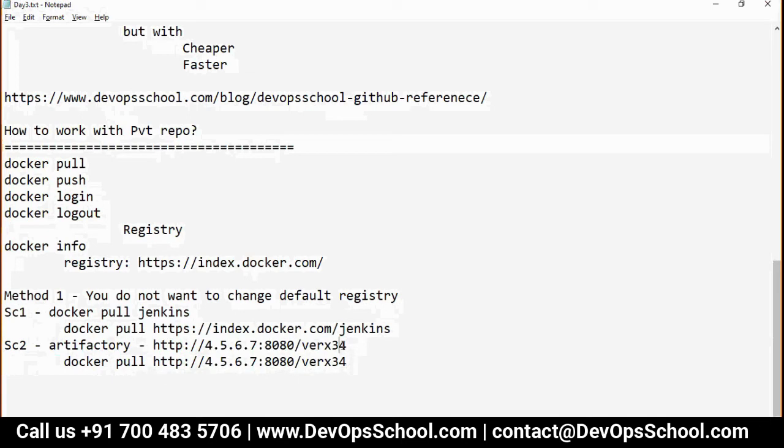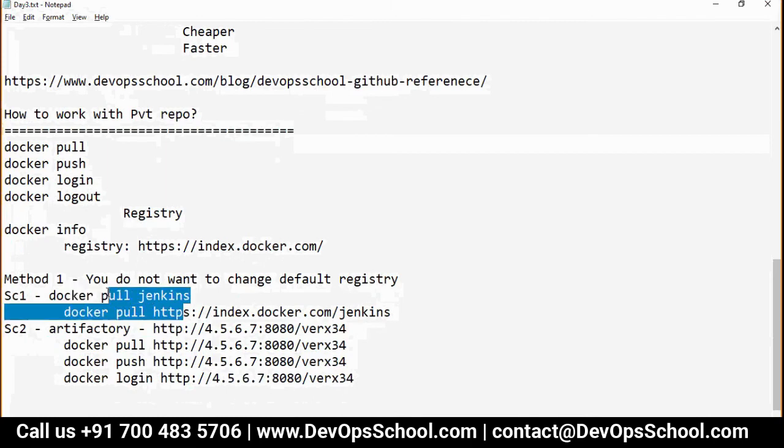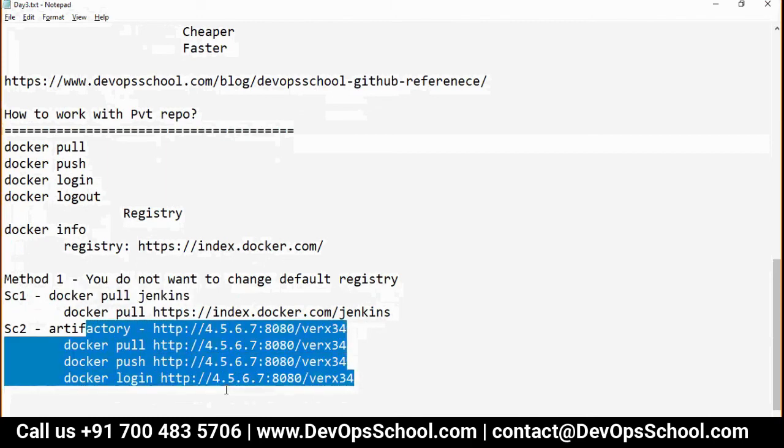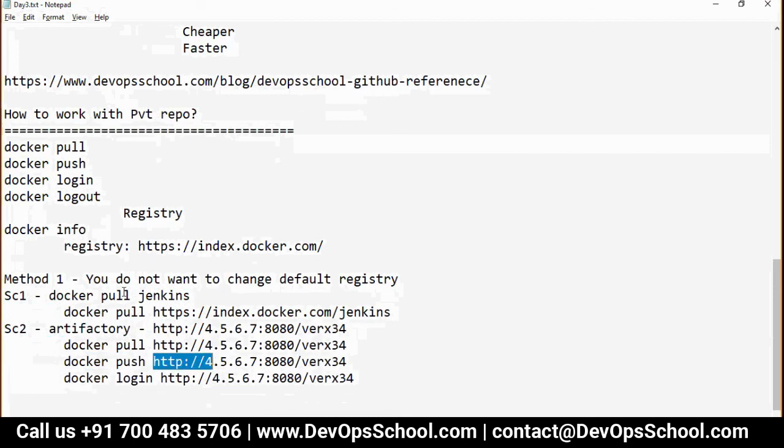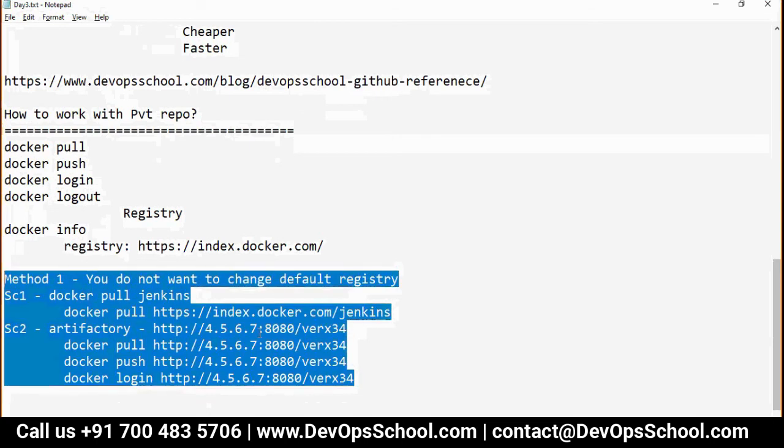Now, this is your real image path in the Artifactory. So you will pull this one. You want to push? You will push this one. You want to log in? You will log in with this one. Now, did you understand that? What is the difference between this and this? This is for the public registry, this is for the private registry. The change is only the URL. Again, the condition: if you don't want to change the default registry, this is the way you can work. Did you understand that now?